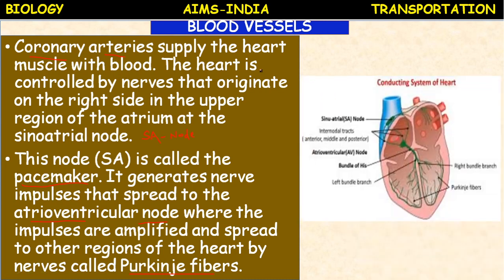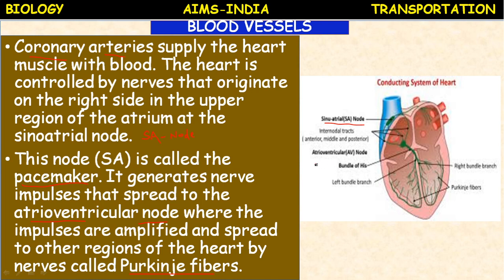So here is the conducting system of the heart. Sinoauricular node, SA node. You see, this figure is not available in your book. The internodal tracts, anterior, middle and posterior, these are the tracts. At the sinoatrial node, the SA node, the impulse is generated, meaning the heartbeat is started. That's why this SA node is called a pacemaker.